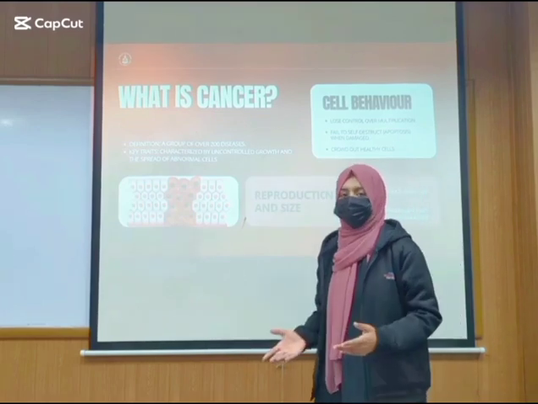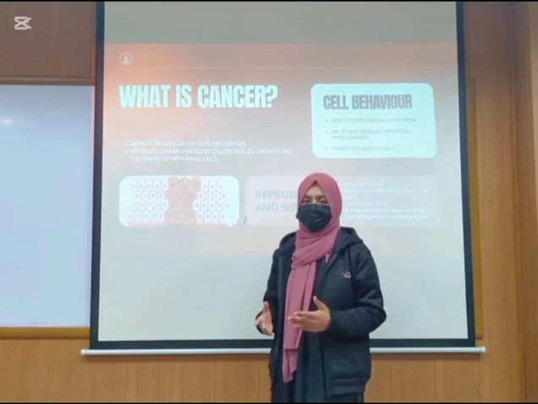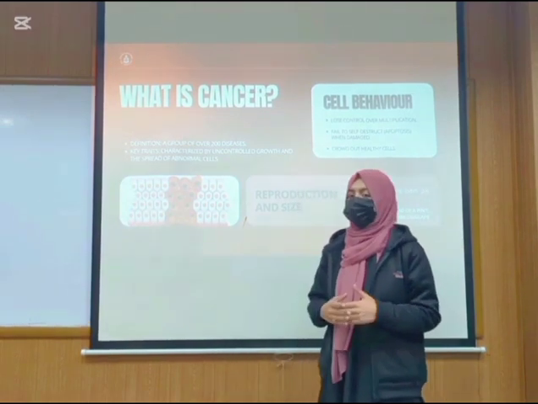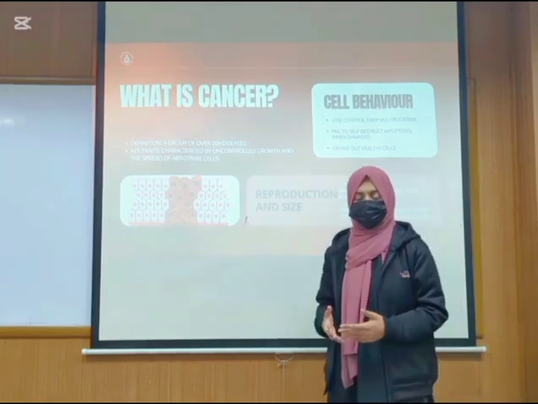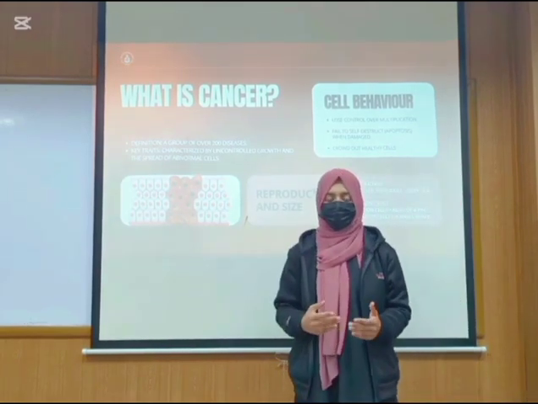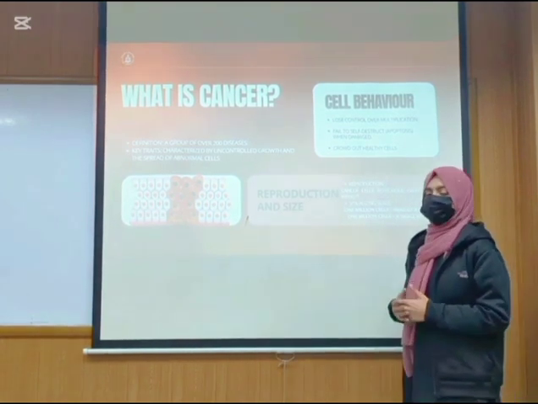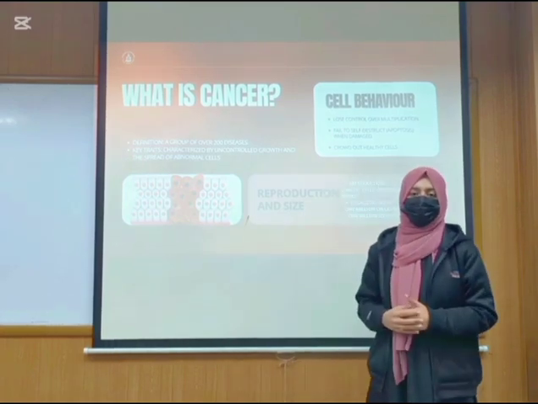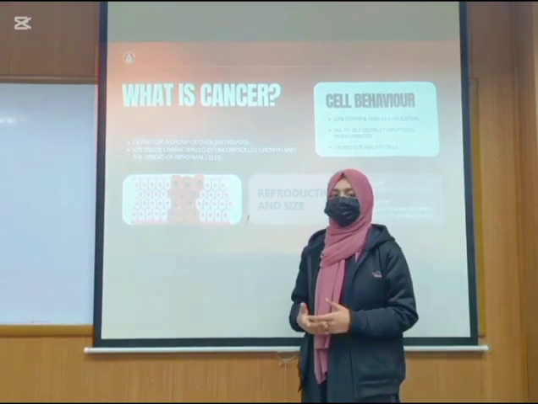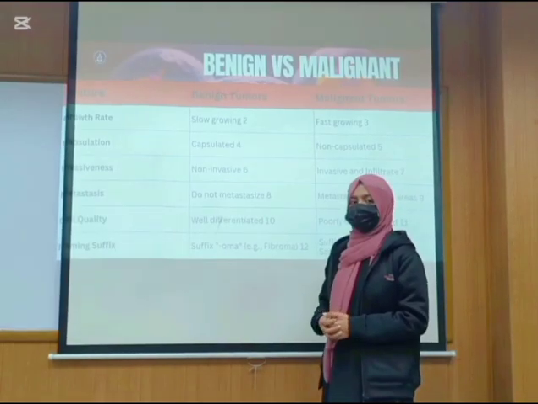Cancer is not a single disease. It occurs when the body loses control over growth and division, leading to the formation of abnormal cells. The cell behavior changes significantly. First, they lose control over multiplication and fail to undergo apoptosis, which is the natural killing process of damaged cells. In cancer, cells reproduce much faster than normal cells.